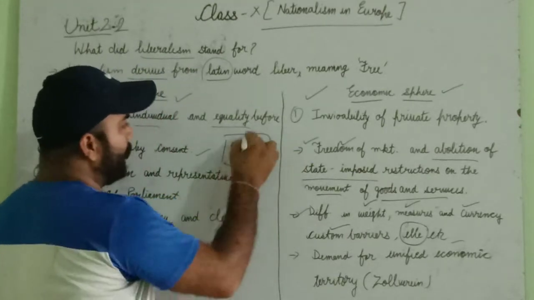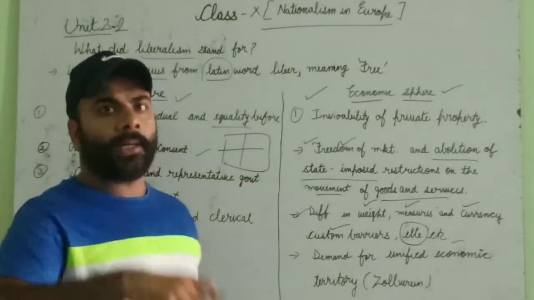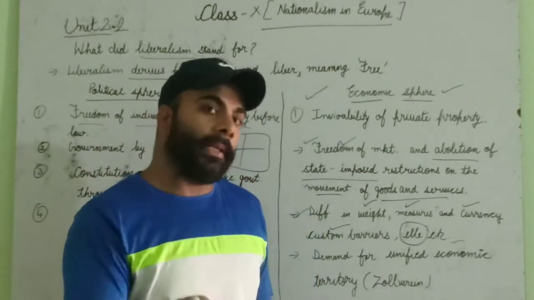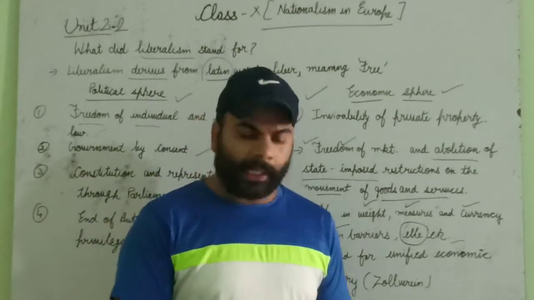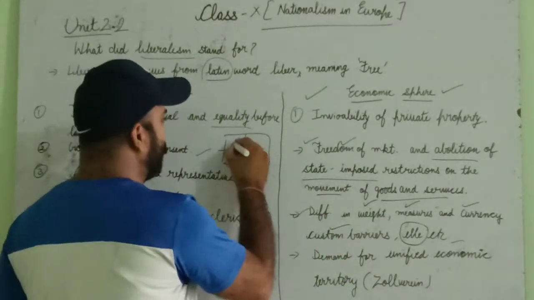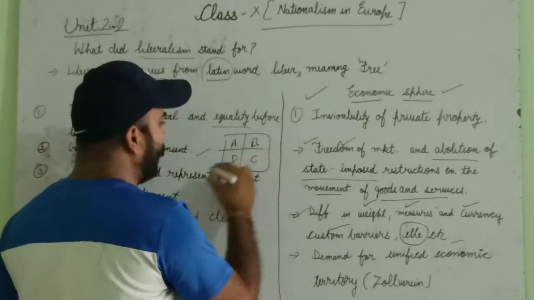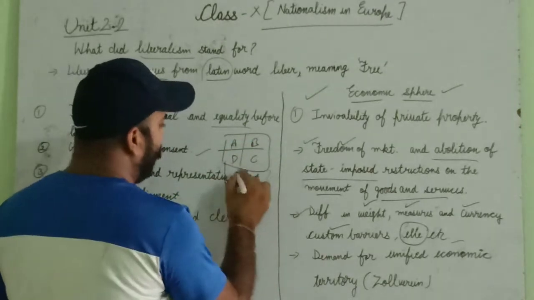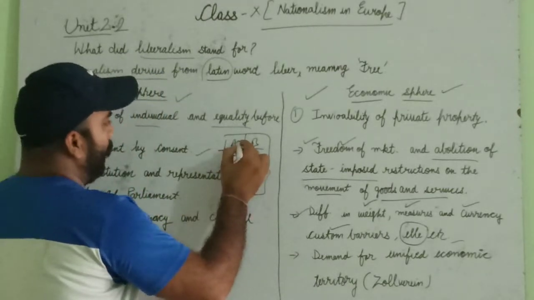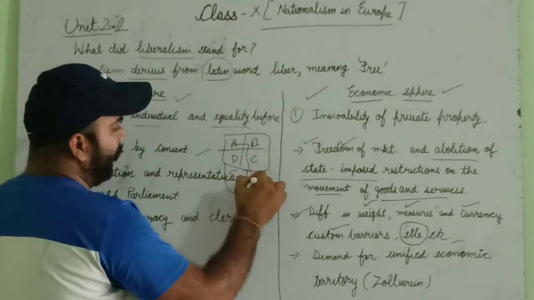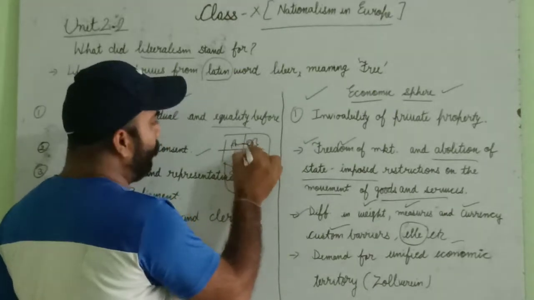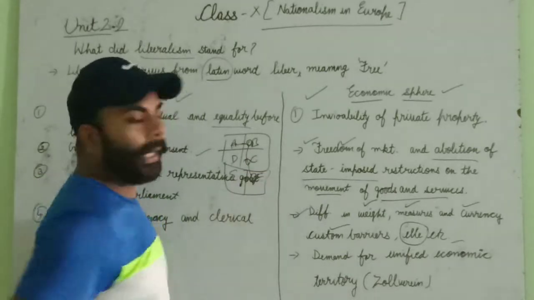Custom barriers mean that when anything is transported or sent from one area to another, from one state to another state, a tax is paid. Suppose the areas are A, B, C, D, E, F. If a person needs to go to F, he has to go through B and C and then F. He has to pay tax to B, to C and to F also.